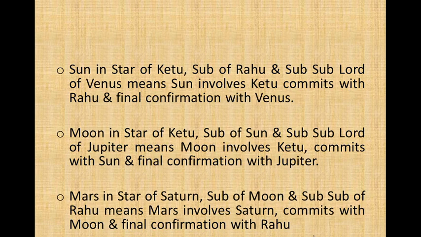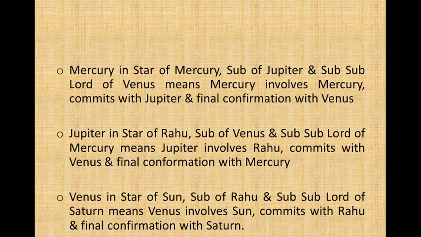Similarly, Mars in star of Saturn, sub of Moon, and subsub of Rahu. Means Mars involves Saturn, commits with Moon, and final confirmation with Rahu. Mercury in star of Mercury, sub of Jupiter, and subsub lord of Venus. Means Mercury involves Mercury, commits with Jupiter, and final confirmation with Venus. Jupiter in star of Rahu, sub of Venus, and subsub lord of Mercury. Means Jupiter involves Rahu, commits with Venus, and final confirmation with Mercury.